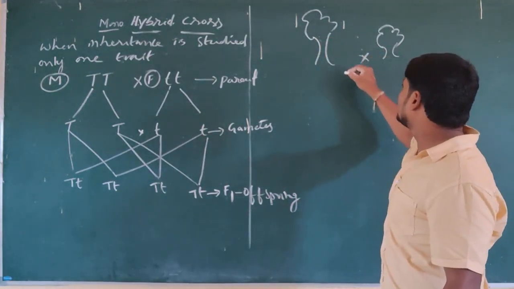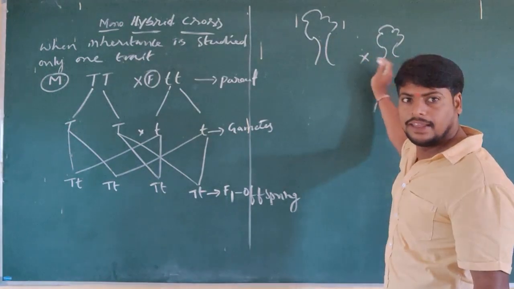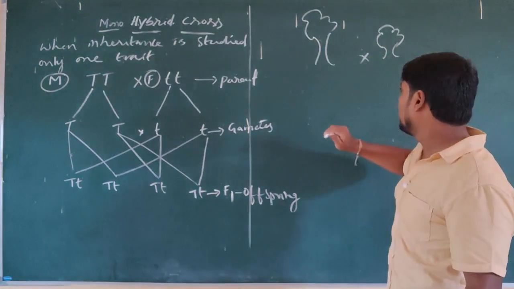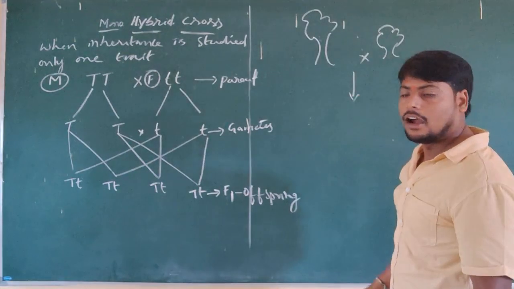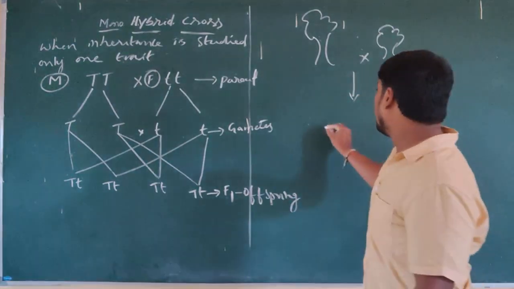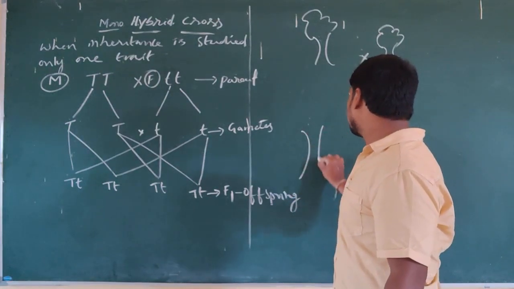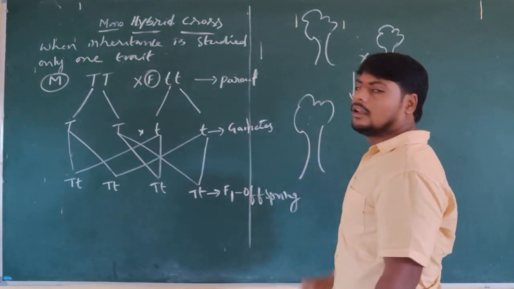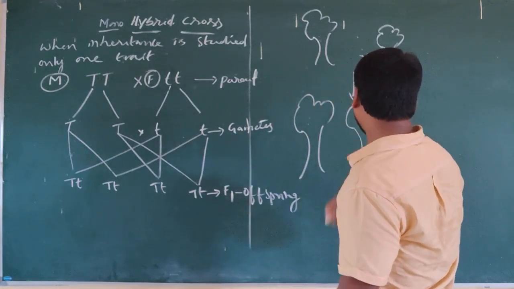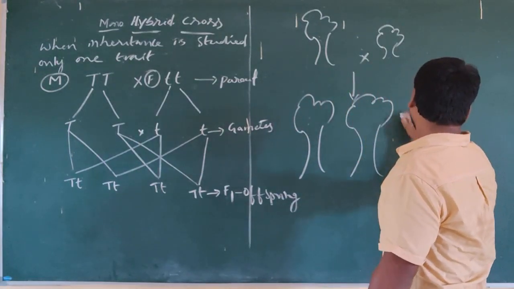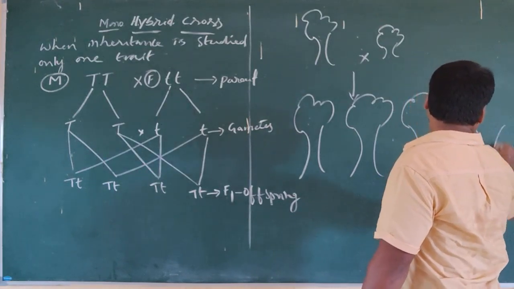Now cross pollination is occurring between these two plants. So what is happening here? How are the plants formed? All tall plants are formed in the F1 generation. How many plants are formed in the F1 generation? All four plants are tall.